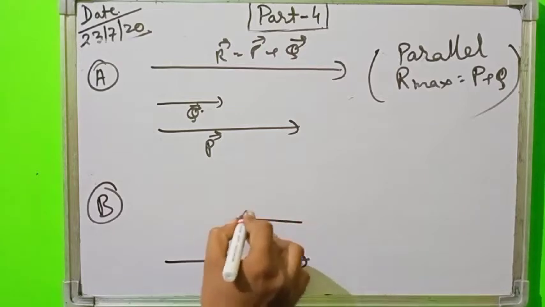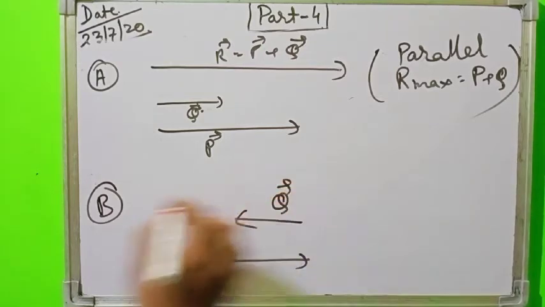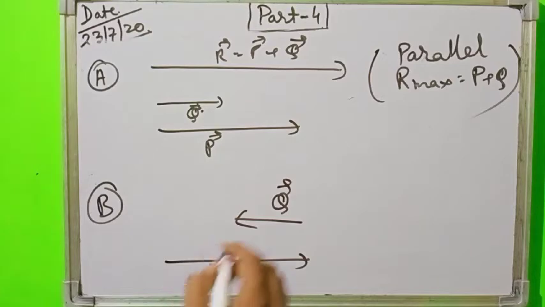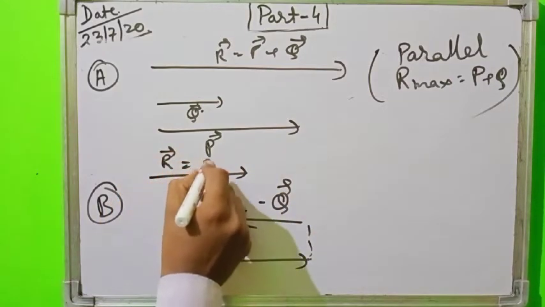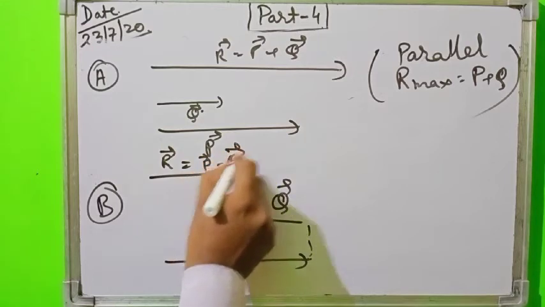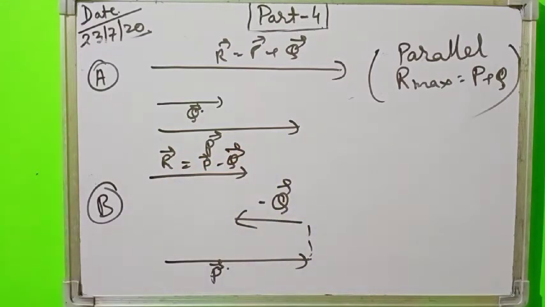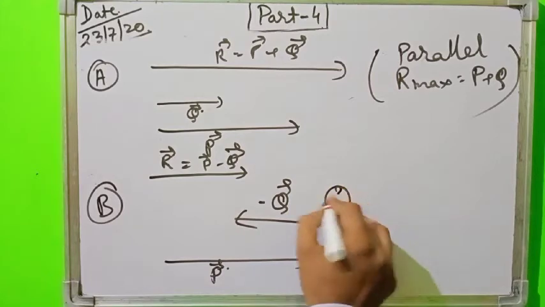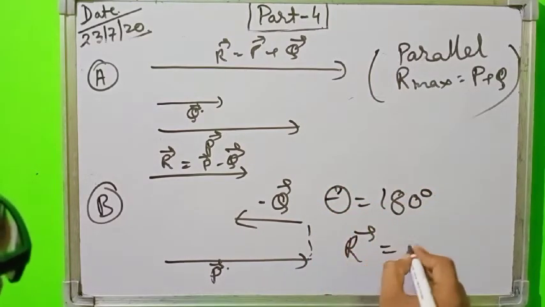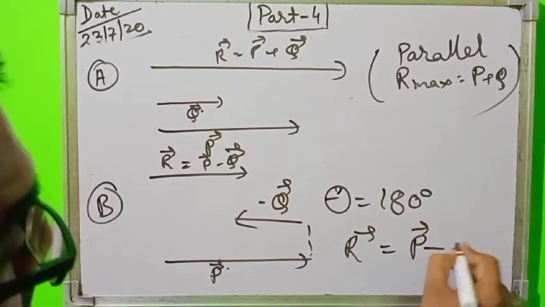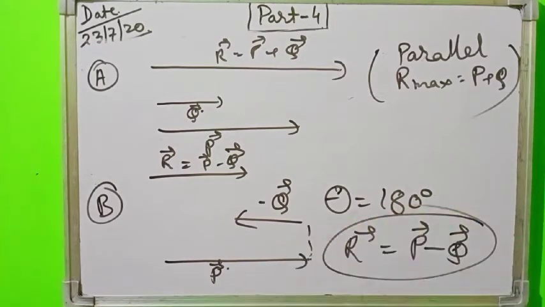Now the case of anti-parallel: this is vector P and this is vector Q. Both the vectors are anti-parallel. So the resultant will be R vector equal to vector P minus vector Q. Here theta is equal to 180 degree and the resultant is given by vector P minus vector Q. This is the anti-parallel case.